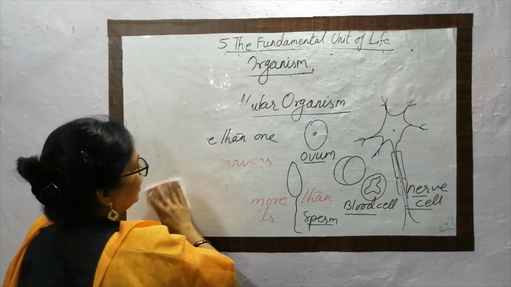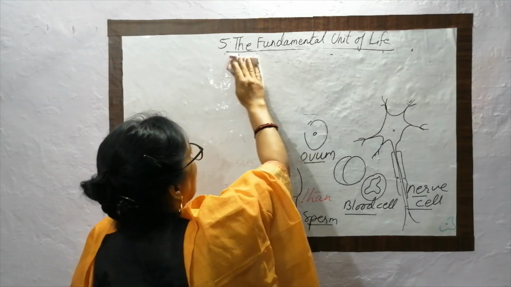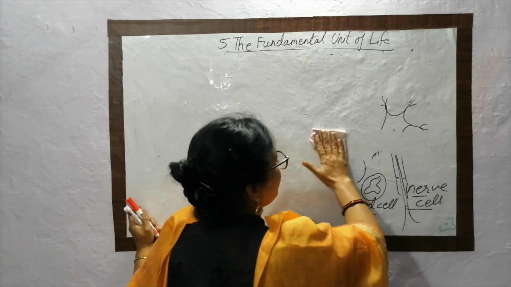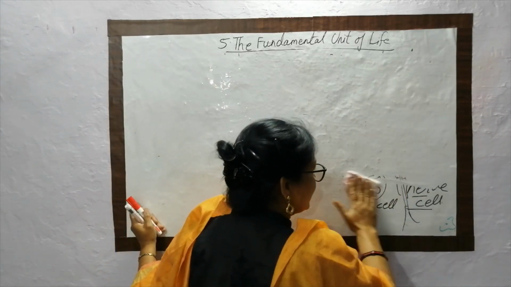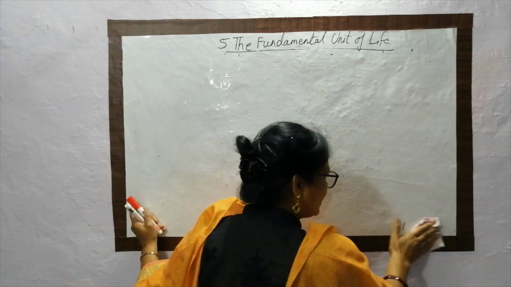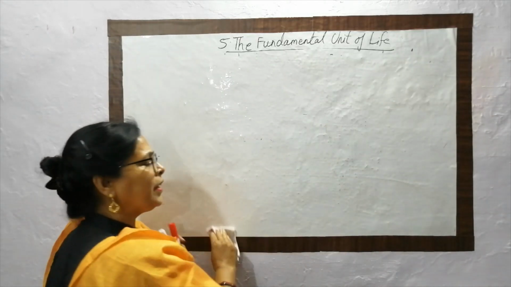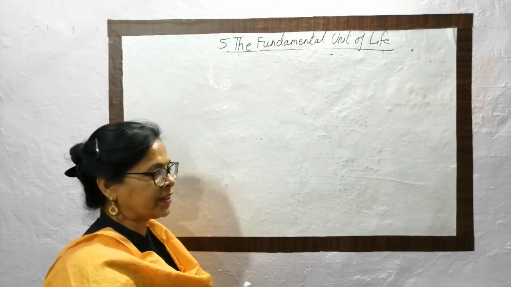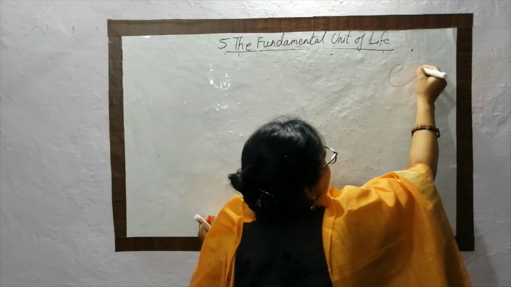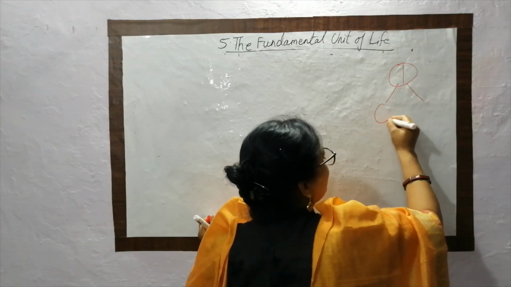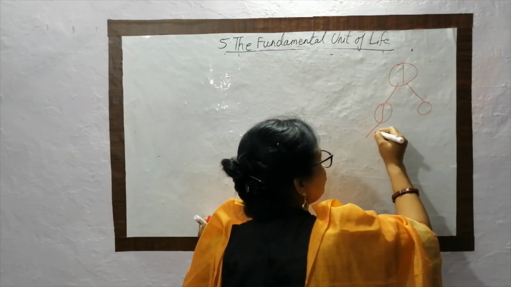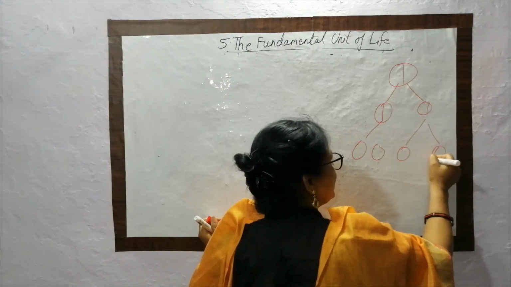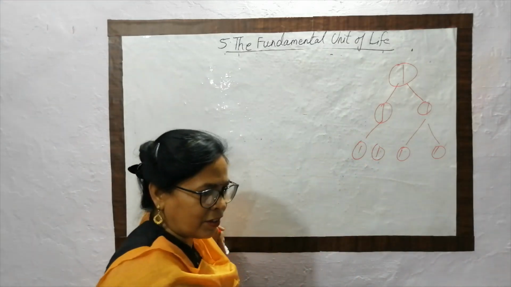Now what happens in the multicellular organism? How is the cell formed? In a multicellular organism, the cell is formed by a pre-existing cell. Pre-existing cells means the cells that already exist will undergo division. One cell divides into two to form two cells. Each of these divides again into two, and this process goes on, and hence the number of cells increases in our body.